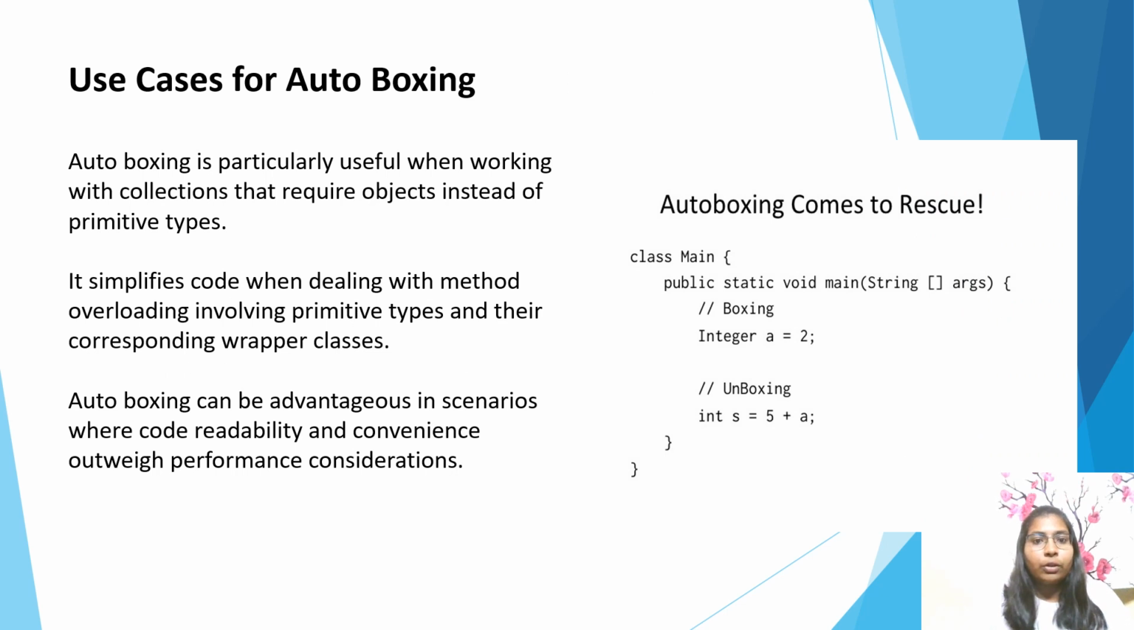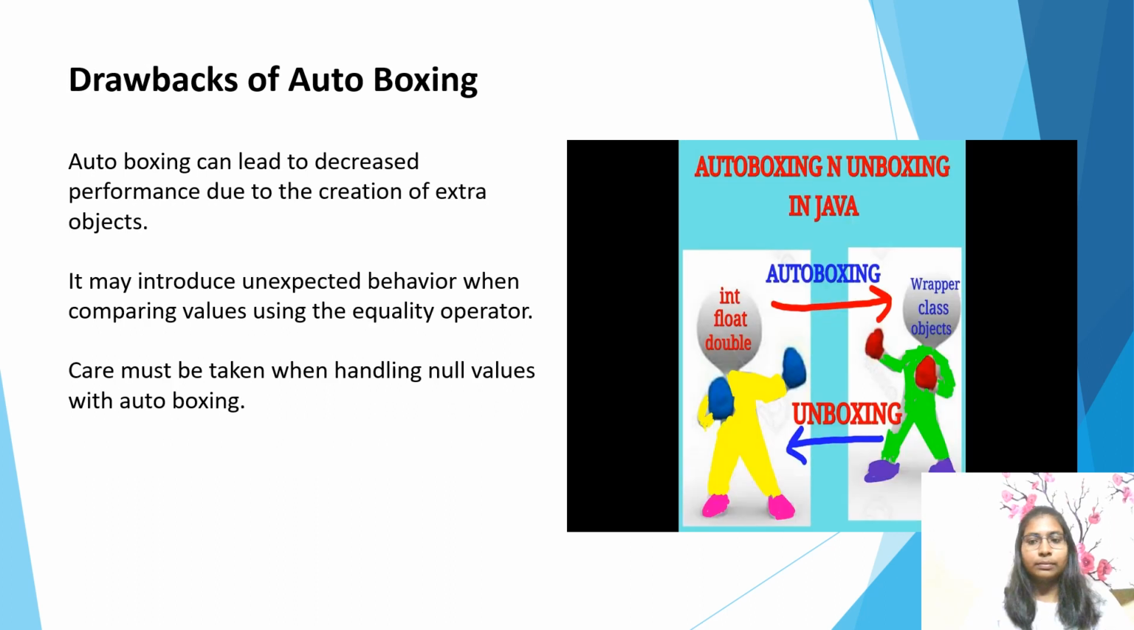Use cases for autoboxing. Autoboxing is particularly useful when working with collections that require objects instead of primitive types. It simplifies code when dealing with method overloading involving primitive types and their corresponding wrapper classes. Autoboxing can be advantageous in scenarios where code readability and convenience outweigh performance considerations. An example has been provided here.